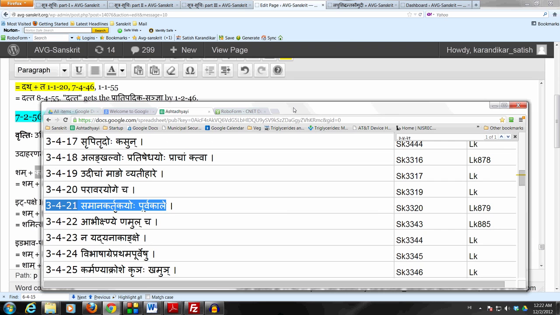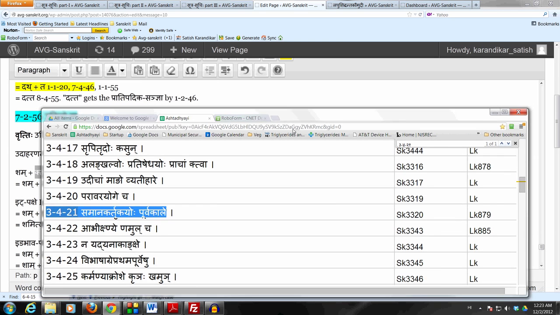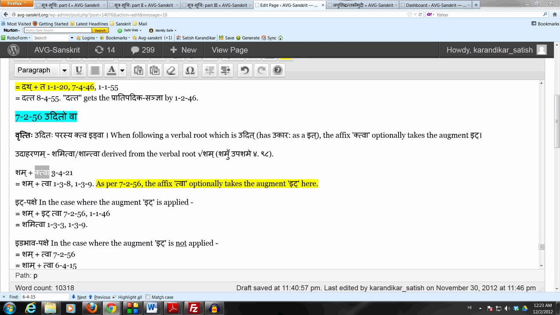Samanakartrikayoho purvakale. We won't go into detail of 3.4.21 right now. We will take it later, but just accept this sutram 3.4.21 and bring the affix ktva following a verbal root which is udit. Let's take the example of this verbal root sham, which is shamu upashame in the divadiganaha. Very, very common verbal root. Sham means to be quiet, to be at peace, to be calm.